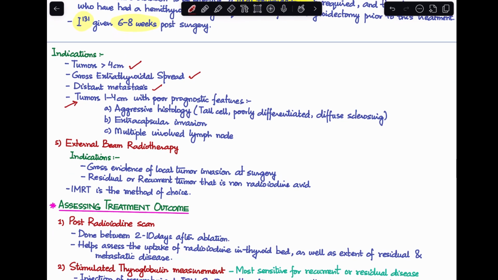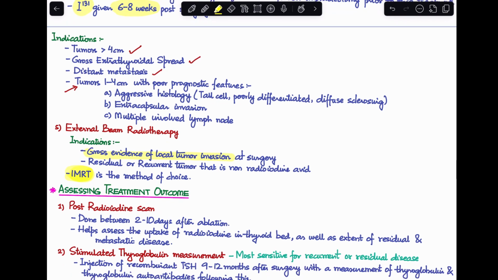Last option here is external beam radiotherapy. The indications are very few over here. It's only done when there is gross evidence of local tumor invasion at surgery, or in case of residual or recurrent tumors which are non-radioiodine avid. IMRT is the method of choice over here. Now, what is IMRT? It is intensity modulated radiotherapy. So, these are all the treatment options we have.